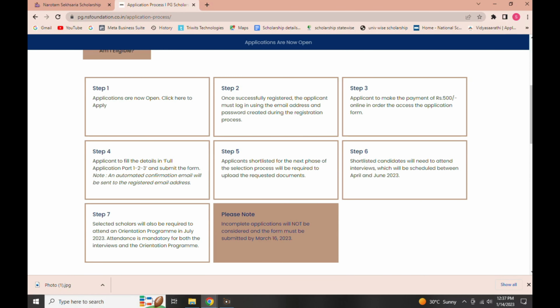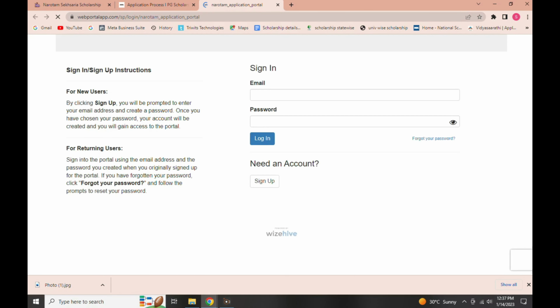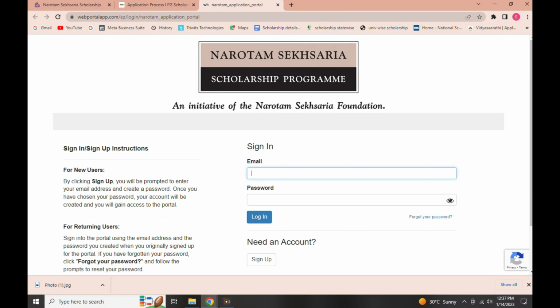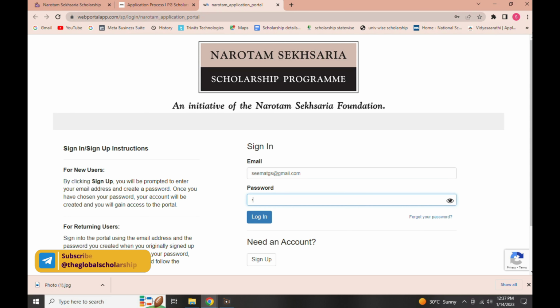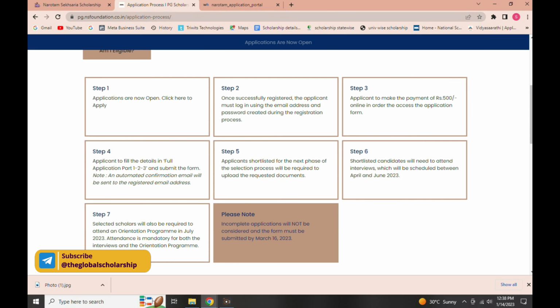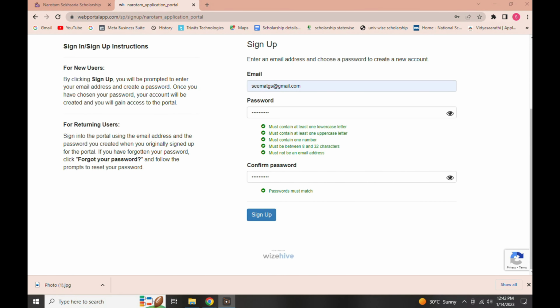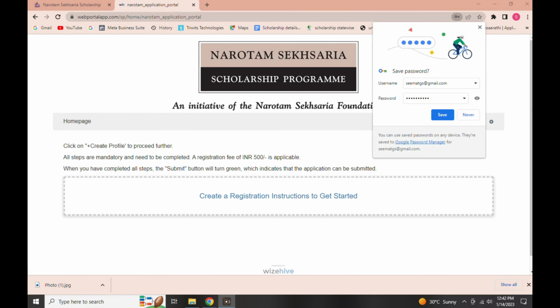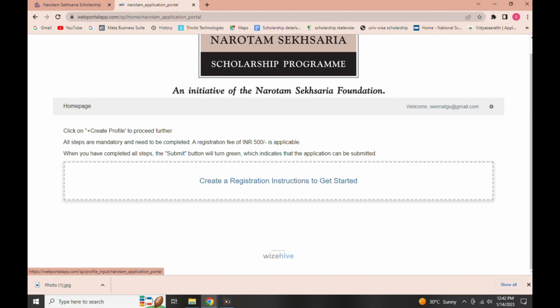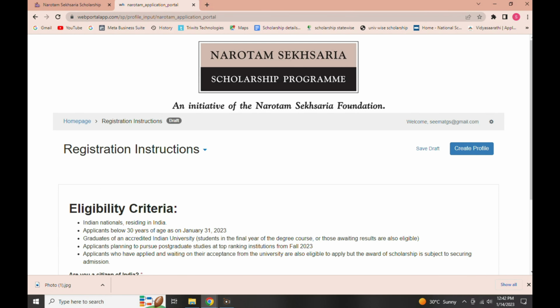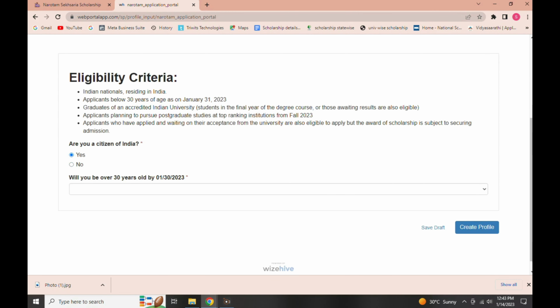The application process has 7 steps which is been clearly mentioned in the page. In the first step, you can see click here to apply. Click on it. For new users, by clicking sign up, you will be prompted to enter your email address and create a password. Once you have chosen your password, your account will be created and you will gain access to the portal. Enter your email ID, create the password and hit the sign up button. Once successfully registered, the applicant must log in using the email address and password created during the registration process.